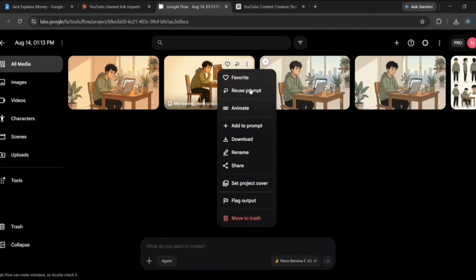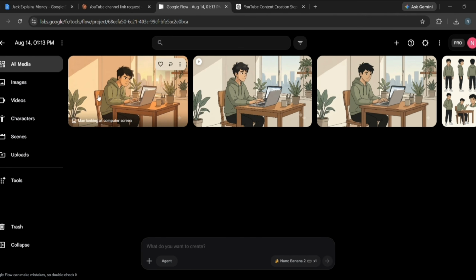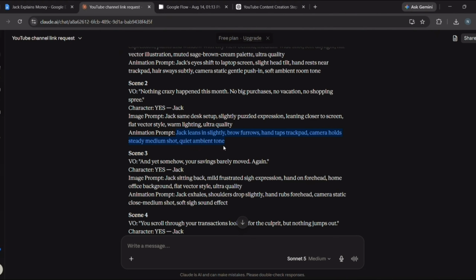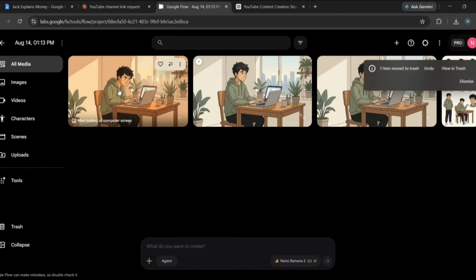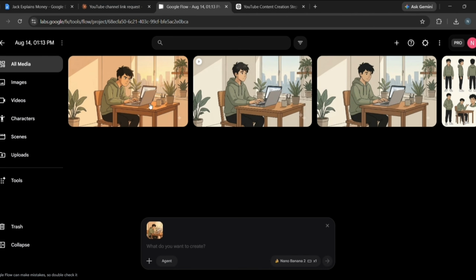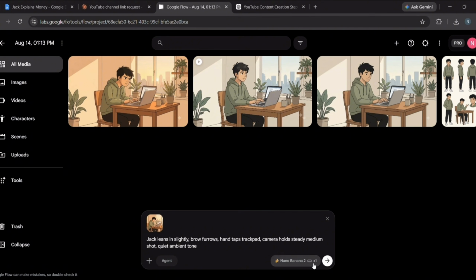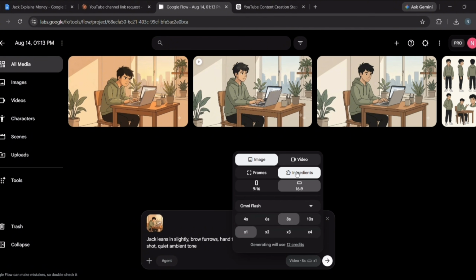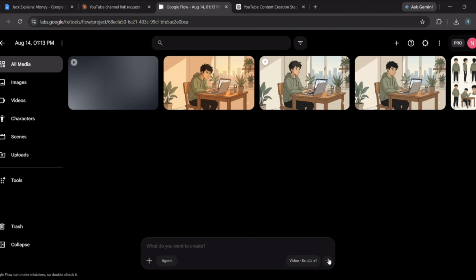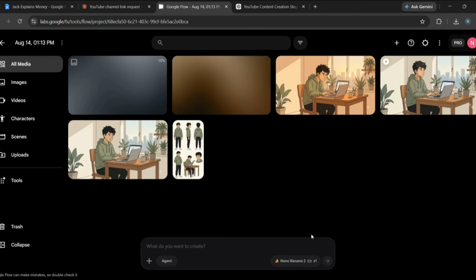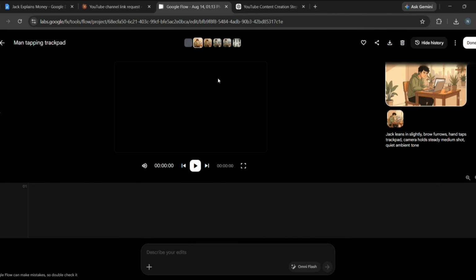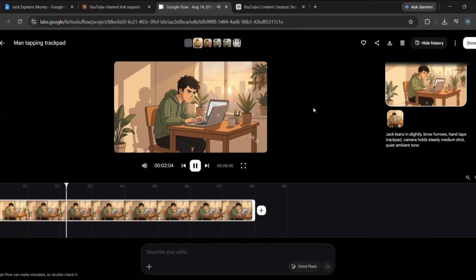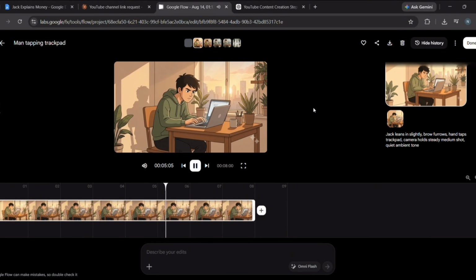So don't be afraid to use your own judgment when needed. Next, we'll go back to Claude and copy the video animation prompt. Then add the scene 2 image as a reference and paste the video prompt. Go to Settings and switch to image to video. We'll keep the duration at 8 seconds and press Enter. And now, as you can see, this video has been generated too. Let me play it for you. As you can see, the video looks good.